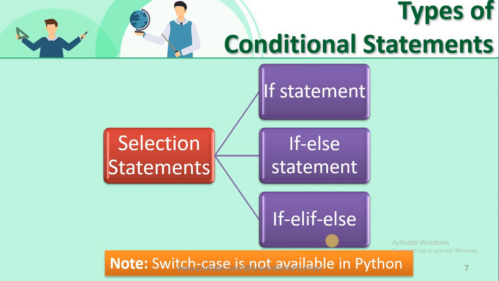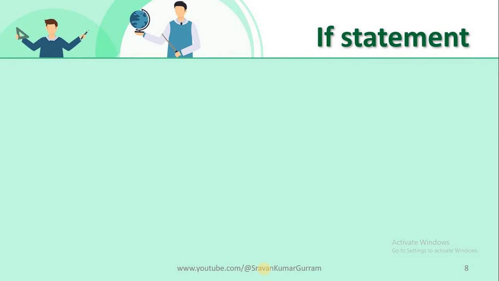This is similar to the else if ladder in C, C++, and Java. One more important point is that in C, C++, and Java, we have one more selection statement called switch case, but this is not available in Python. Let us start our discussion about the if statement.